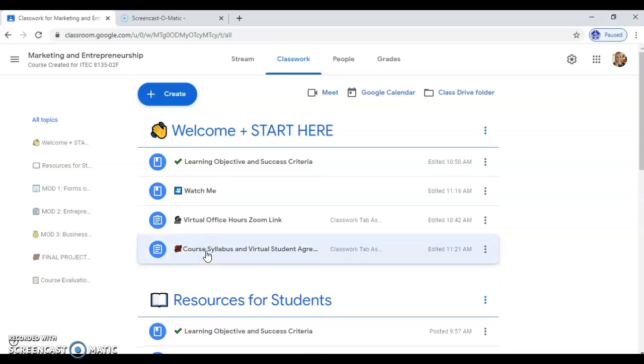Please watch my next video, which will explain details about the Classwork tab, including all of the icons that you see here.